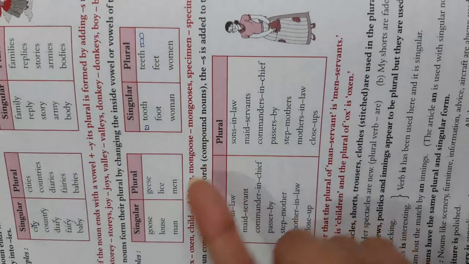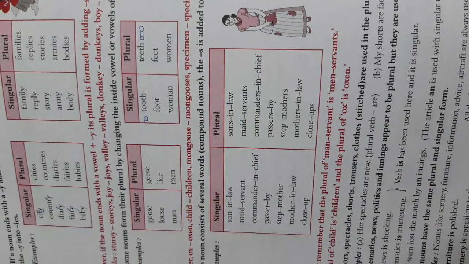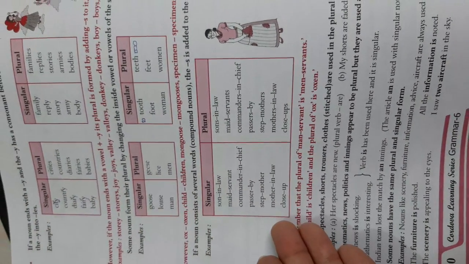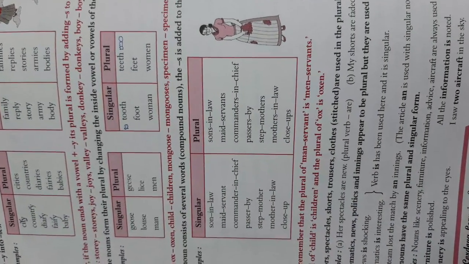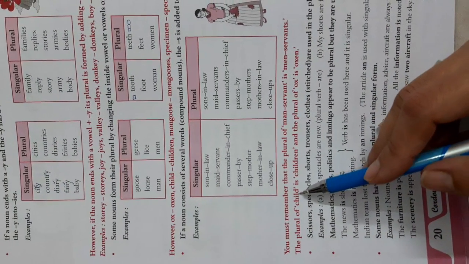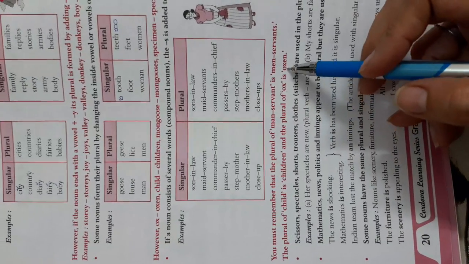From man, it becomes men. From tooth, it becomes teeth. From woman, it becomes women. These are little bit different things that you are going to learn. Again, learn all these singular and plurals properly with spellings. Is this clear? Now, the plural of child is children and the plural of ox is oxen.